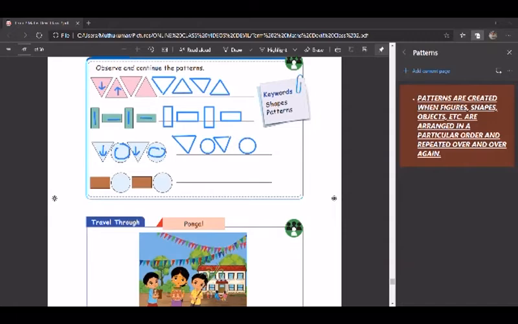Okay. Next is rectangle, circle. Rectangle, circle. So the pattern here is one rectangle, one circle. Rectangle, circle. So the next one is rectangle, circle. Next one is rectangle, circle.